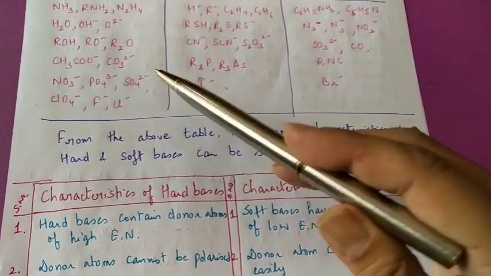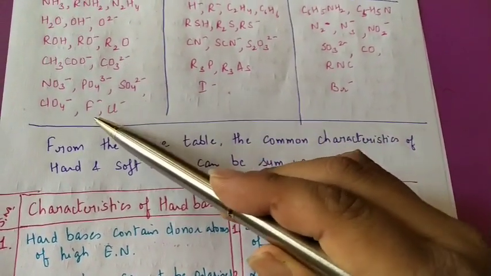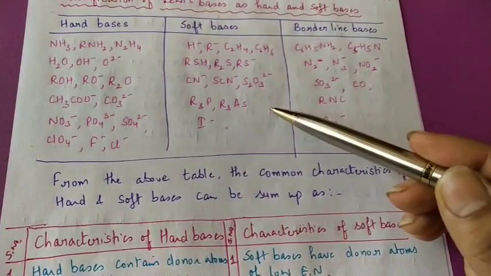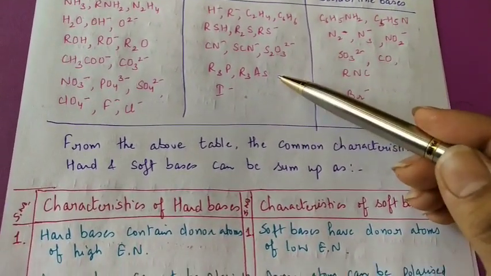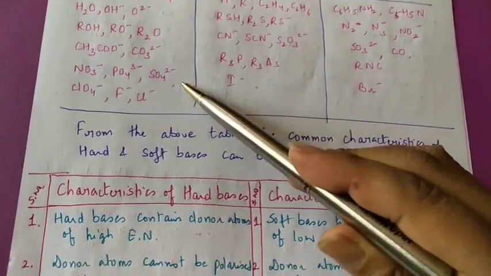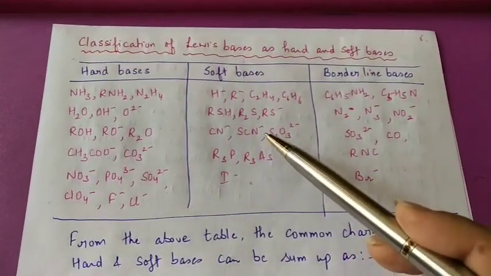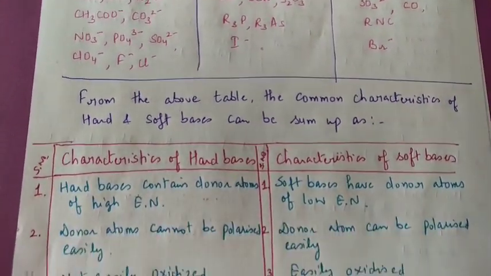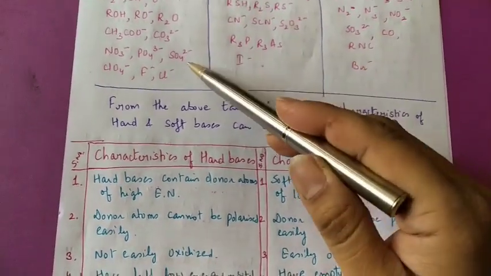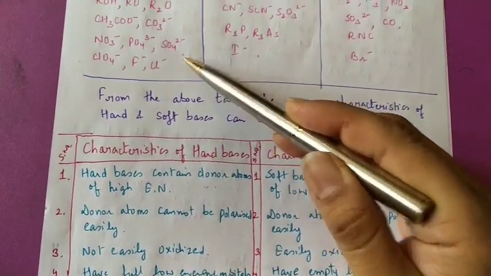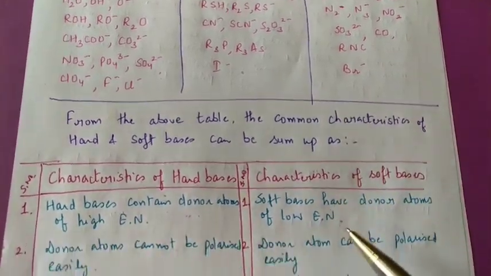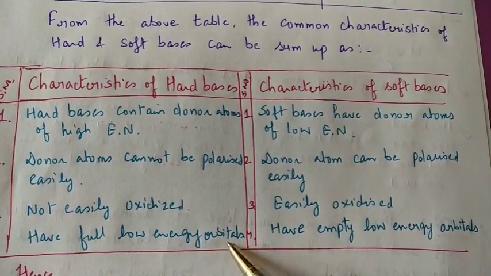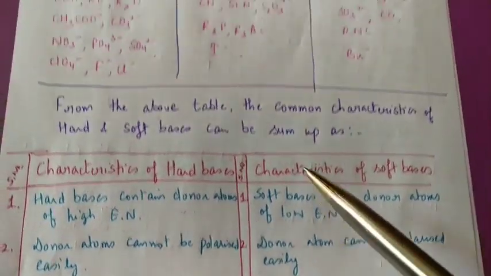The characteristics in hard bases: the donor atoms are of high electronegativity, like fluoride ion, oxygen, nitrogen. But the soft bases have donor atoms of low electronegativity. Donor atoms in hard bases cannot be polarized easily, but in soft bases, donor atoms like phosphorus and arsenic can be easily polarized. Also, hard bases cannot be easily oxidized, but soft bases can be easily oxidized.